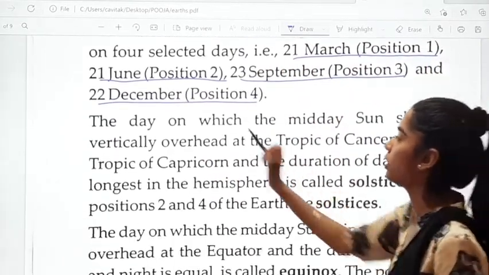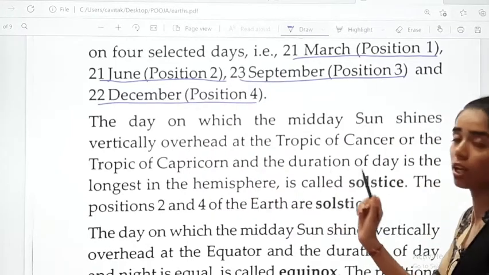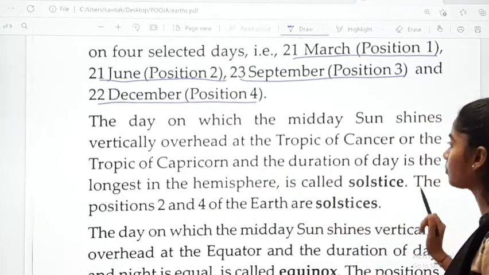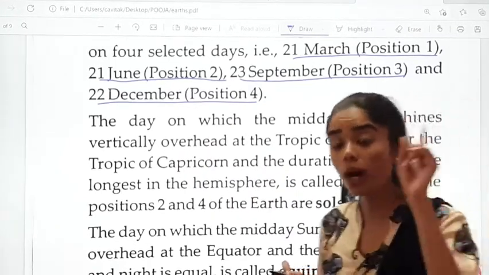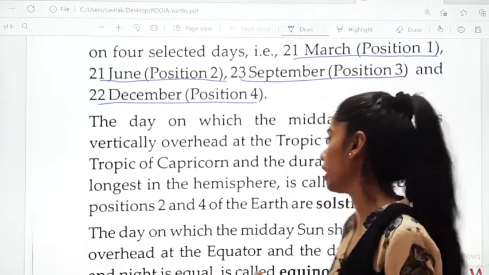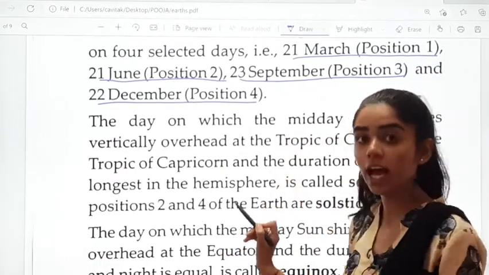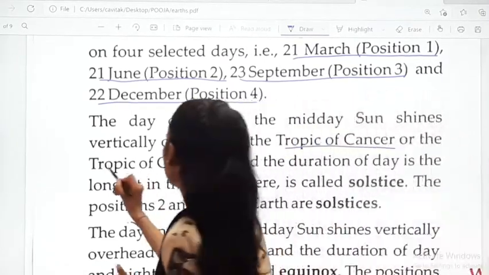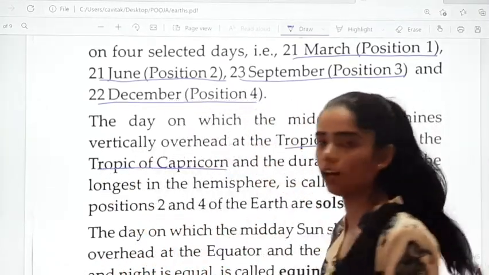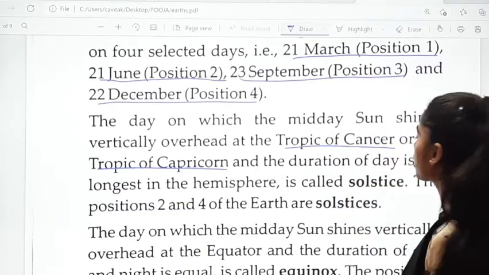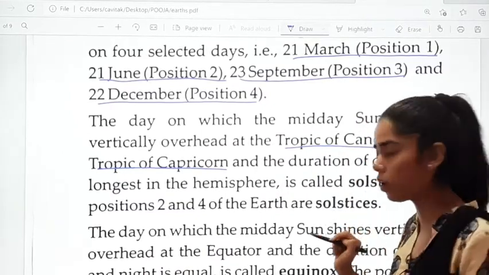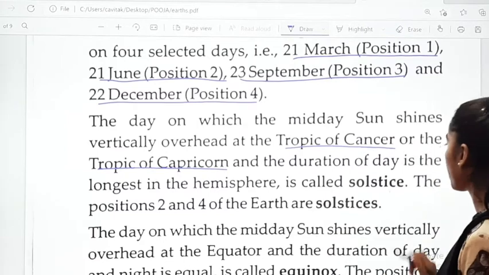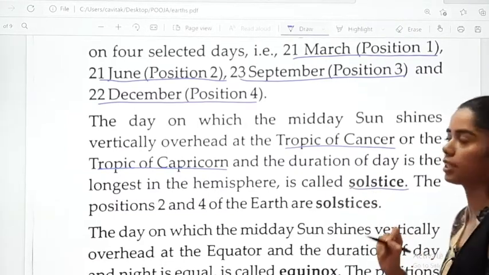Before that, the day on which the midday sun shines vertically overhead at the Tropic of Cancer and the Tropic of Capricorn, and the duration of the day is the longest in the hemisphere is called solstice.